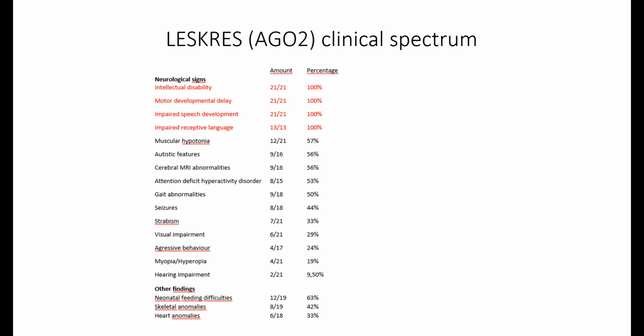Moving on, we know that many of the children had feeding difficulties during the neonatal period. But this is also hard to interpret. What does it really mean? And you are the ones who can tell me this. This is the only information that I received from the colleagues, that they have neonatal feeding difficulties. Were the muscles so weak that they couldn't suck? Were they so agitated that they didn't want to suck? I don't know this information, and I need your help.